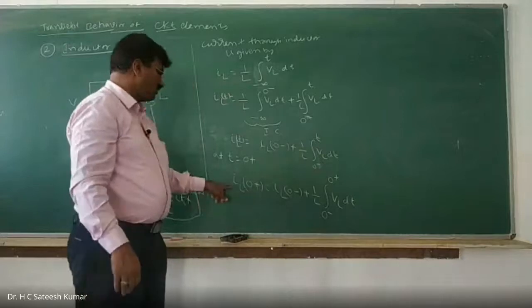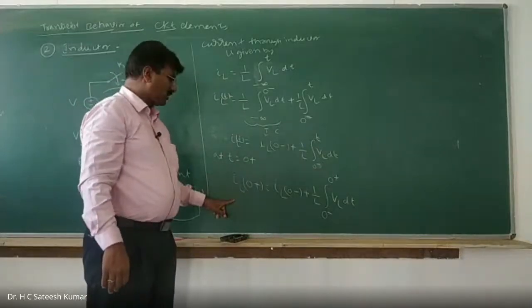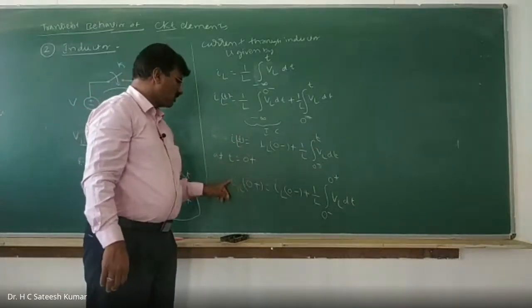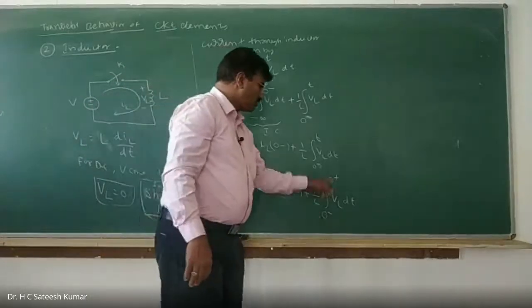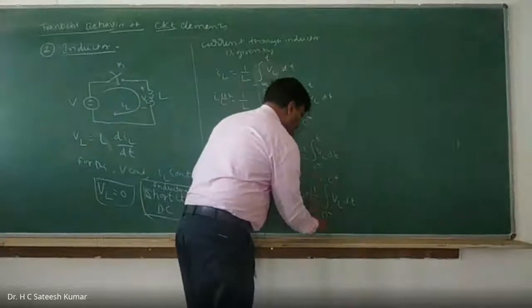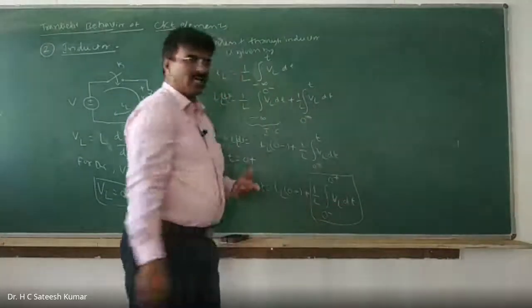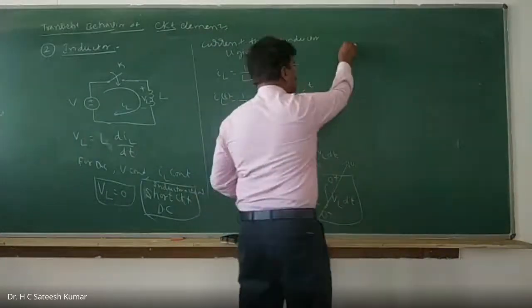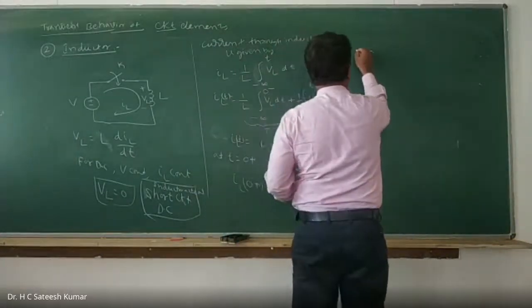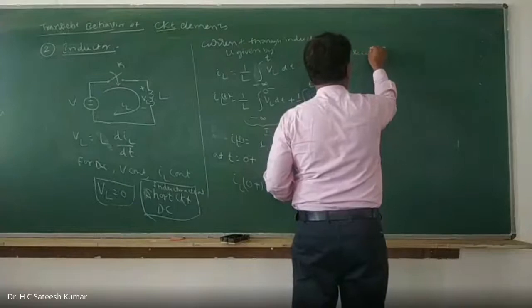Now put t equal to 0 plus to get IL of 0 plus. IL of 0 minus I have already taken. The remaining integral is nothing but the switching period, but switching will not take much time. Therefore, this value will become 0, because the switching duration is very small.